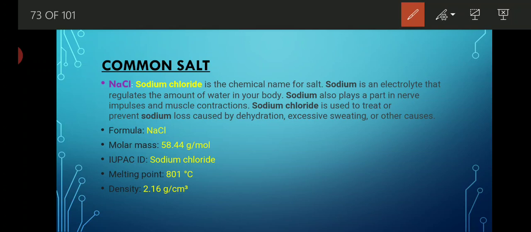The chemical formula of sodium chloride is NaCl and the molar mass of sodium chloride is 58.44 gram per mole. The IUPAC name is sodium chloride. Because it is a solid, the melting point is 801 degrees centigrade and the density is 2.16 gram per centimeter cubed.